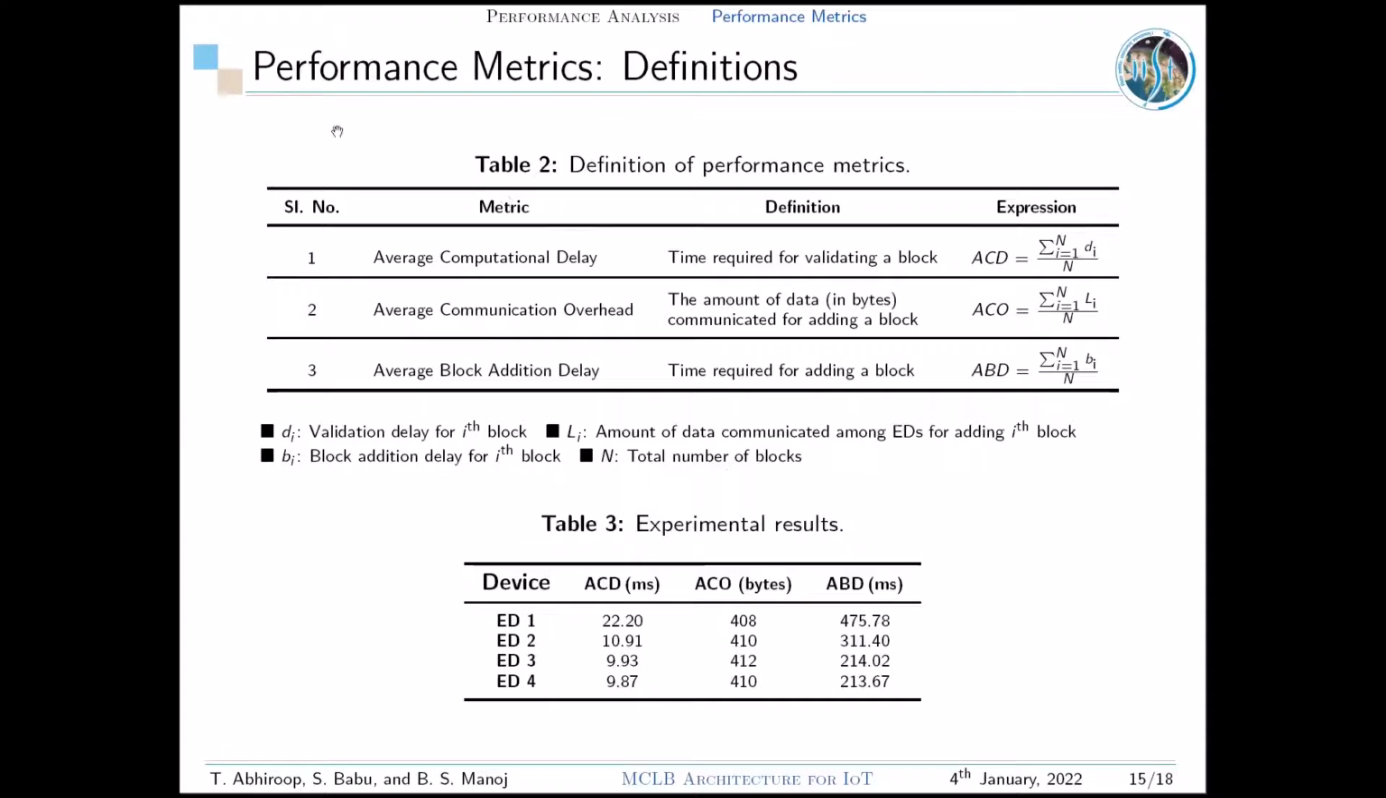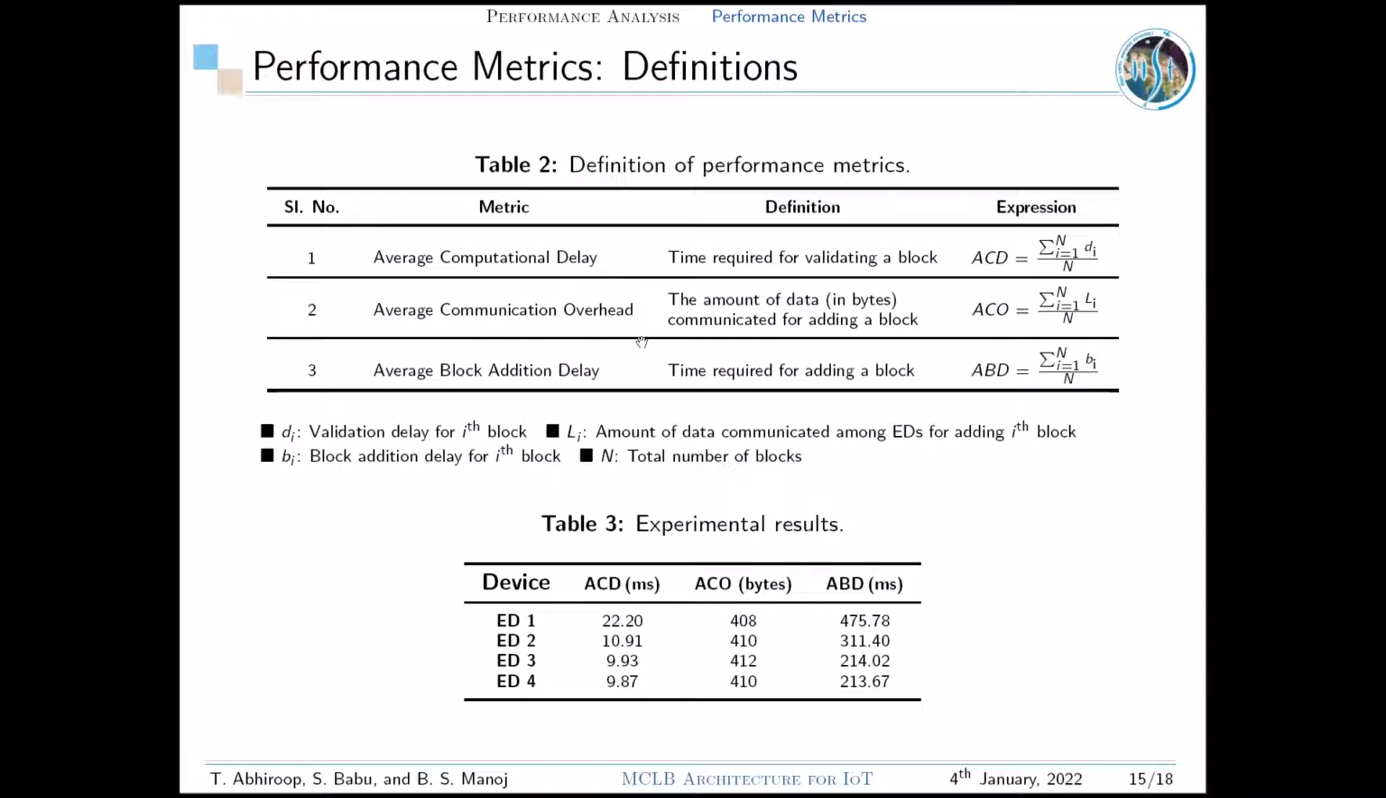Next, we'll see the performance metrics used for validating our MCLB model. First, it is average computational delay (ACD). It is the amount of time taken by an edge device for validating the metadata within a block. ACD is the ratio of the sum of computational delays of all blocks to the total number of blocks validated.